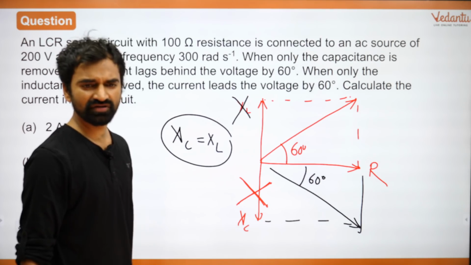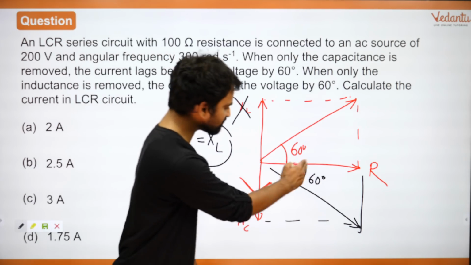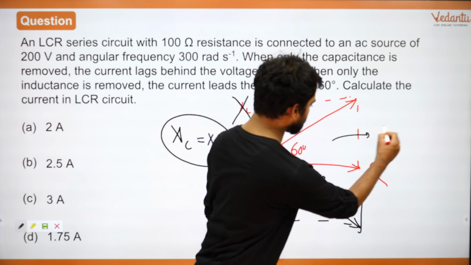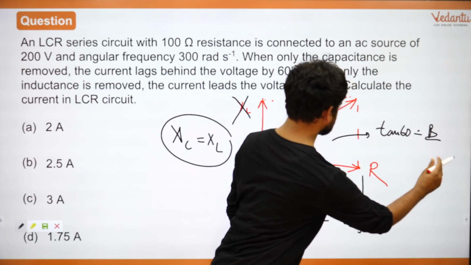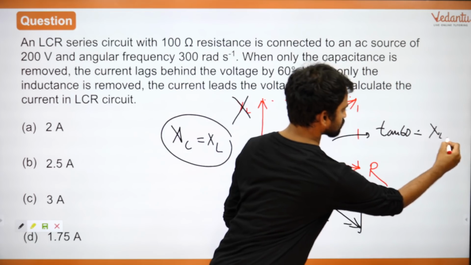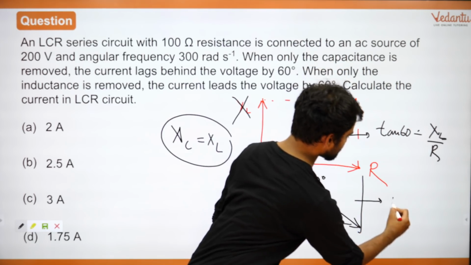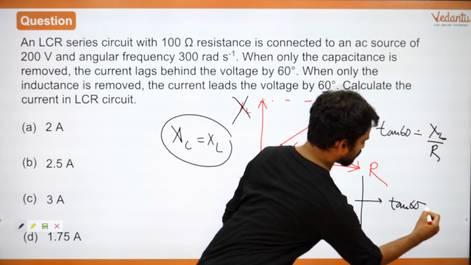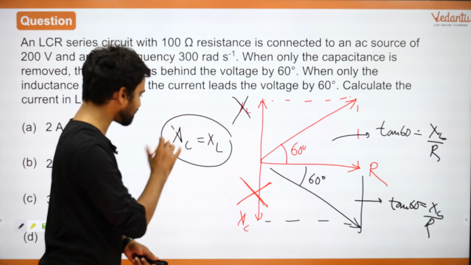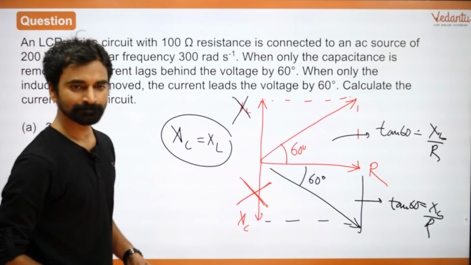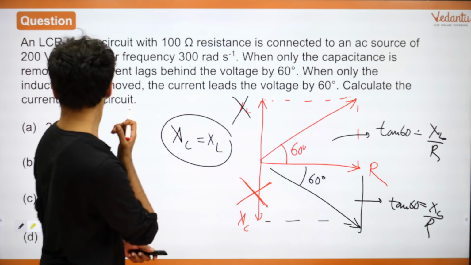We can say that, right, everyone? काफी straight forward है. ये भी 60 है, ये भी 60 है. This particular part, tan 60 is equal to XL upon R, and ये वाला tan 60 is equal to XC upon R. Obviously XL is equal to XC. Great, fantastic. So XC is equal to XL, right, everyone?